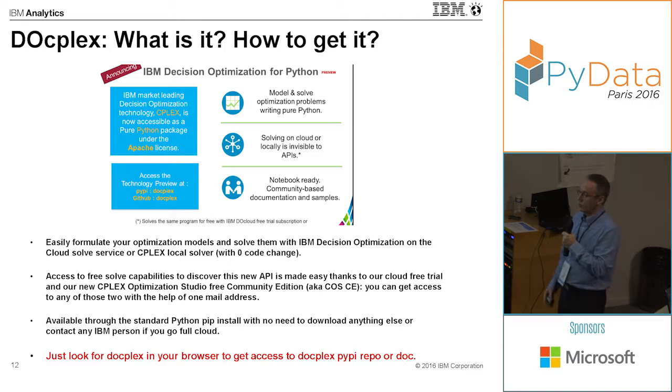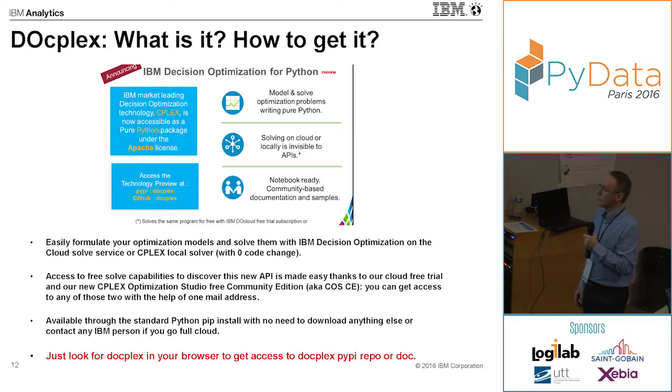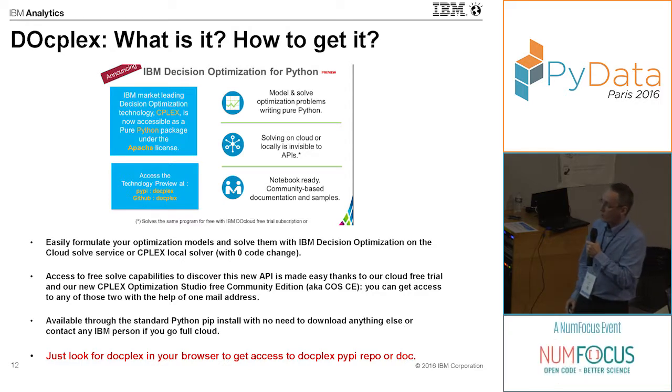Then the goal of DOcplex is also to encourage the use of optimization. So you also have access to free solve capabilities. If you want to test this technology, you don't have to pay. You can really test it for free. For example, you can register for a free trial if you want to solve on the cloud. But also, if you want to solve locally, there's a free community edition of the CPLEX Optimization Studio.